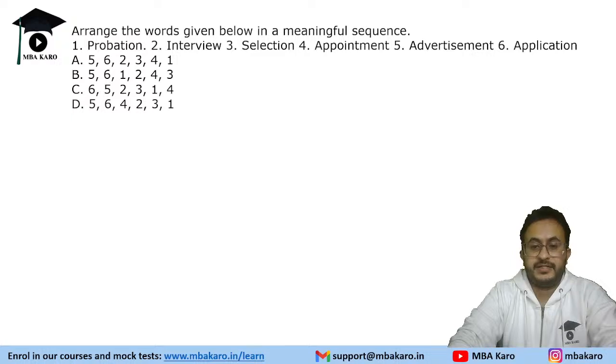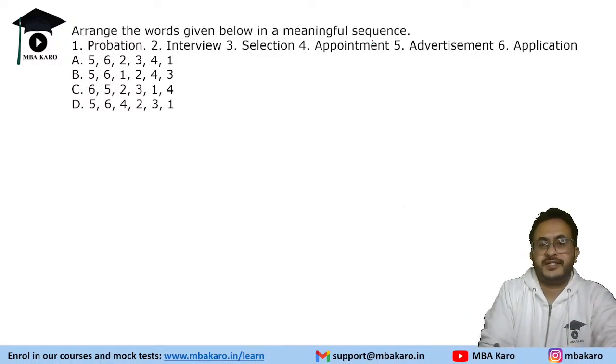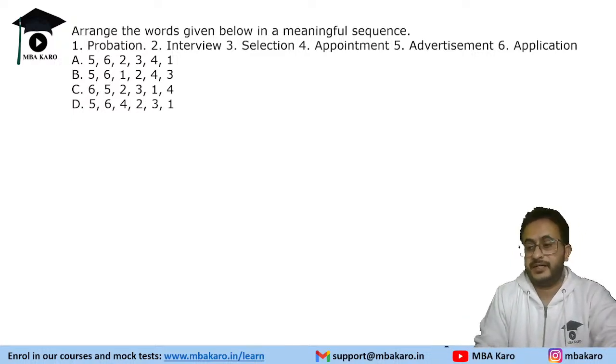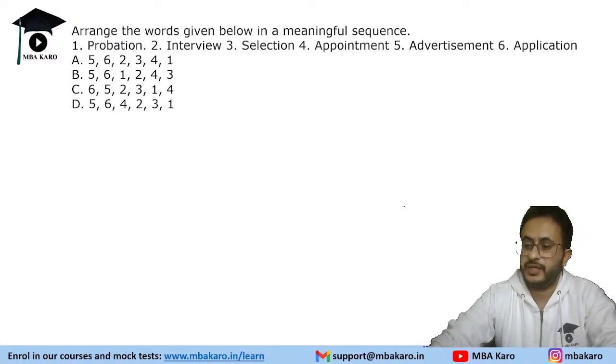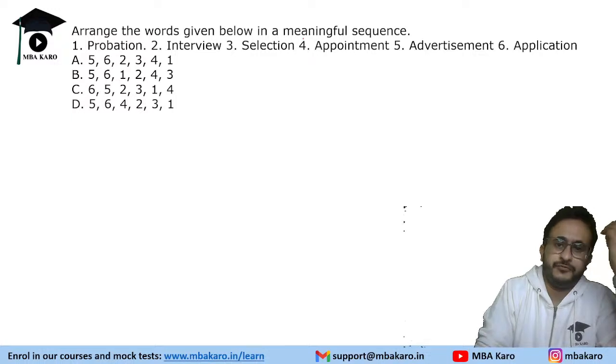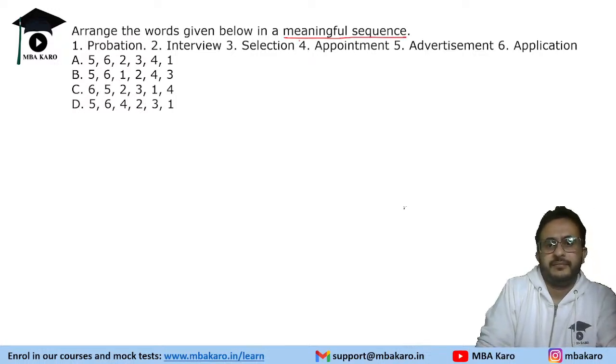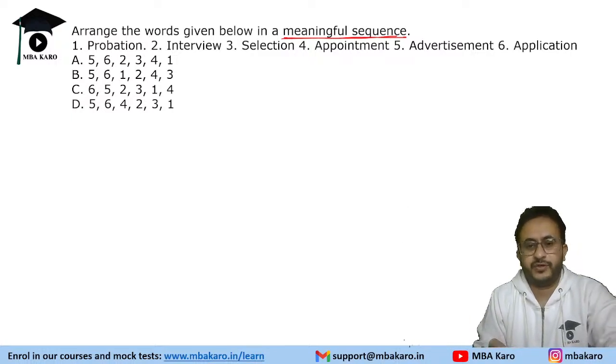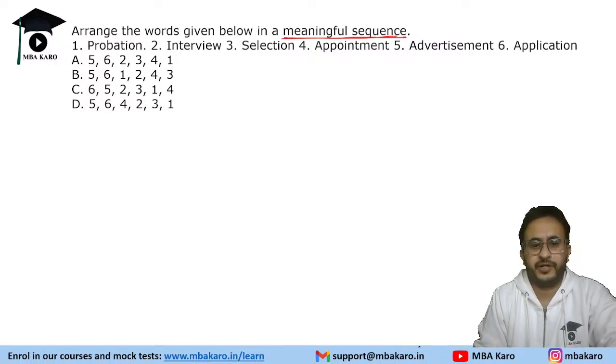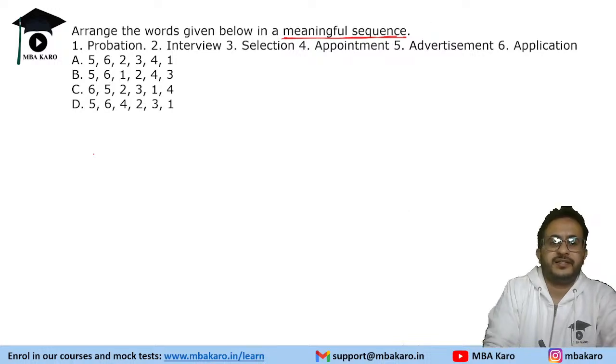Now, this is another question type which is asked in SNAP. Every year they ask a question or two like this, that you need to tell in a meaningful sequence. Last year it was lexicographic order, so you can search lexicographic order, which was asked last year. There was a video also.